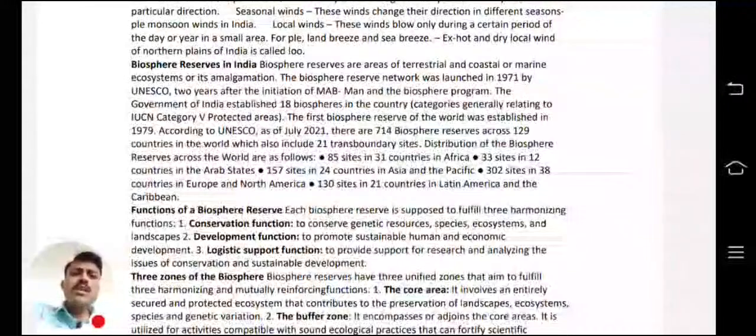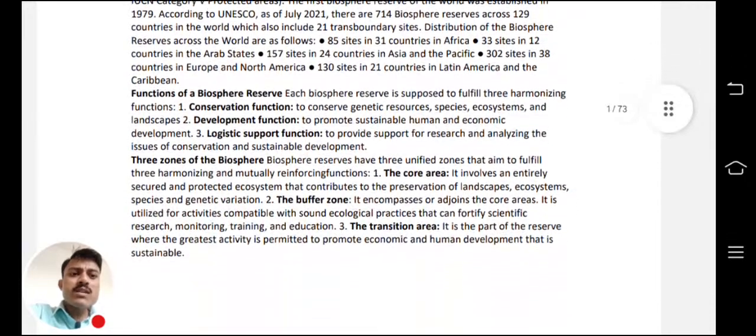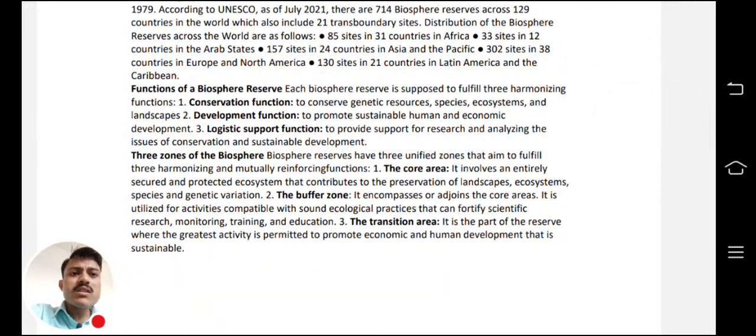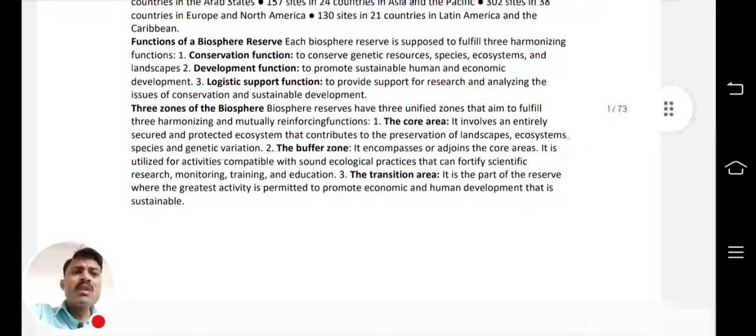Now biosphere reserves in India actually is not in the NCERT, right? It is actually related to the environment topic, but it can come in the geography portion also. So therefore biosphere reserves in India I have covered. Then functions of biosphere reserves. What are the functions? Conservation functions, development functions, logistic support functions. These functions come in the UPSC prelims. UPSC directly asks which is the logistic function, which is the conservation function, which is the development function, like that.